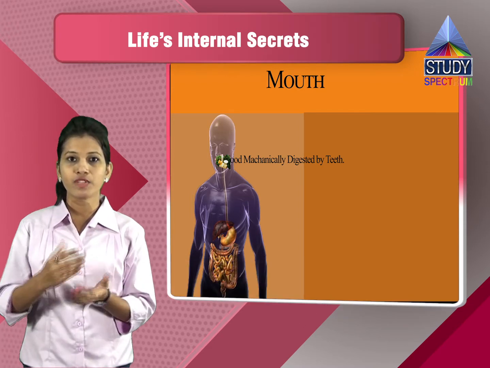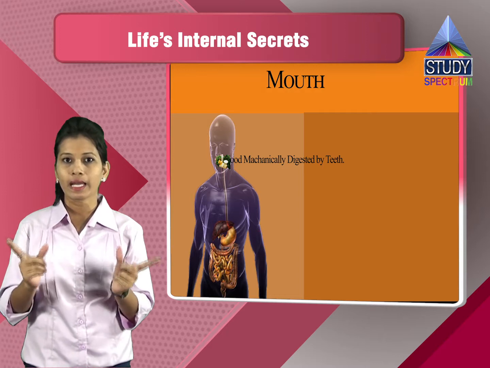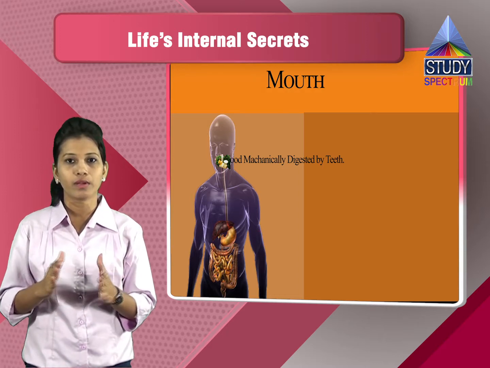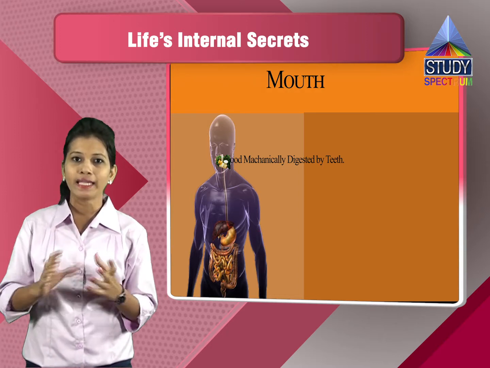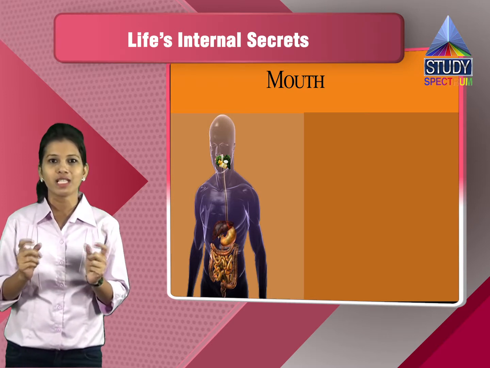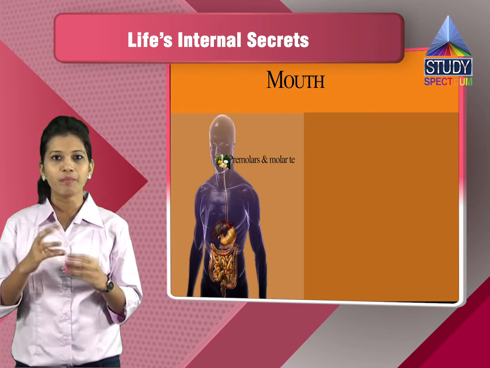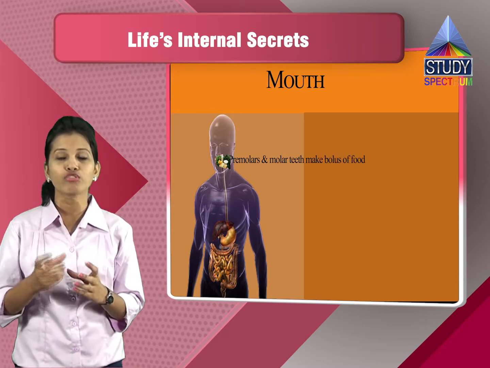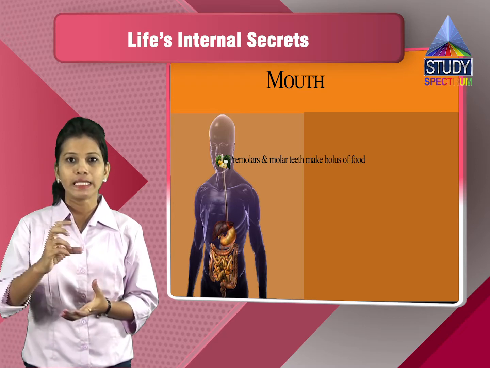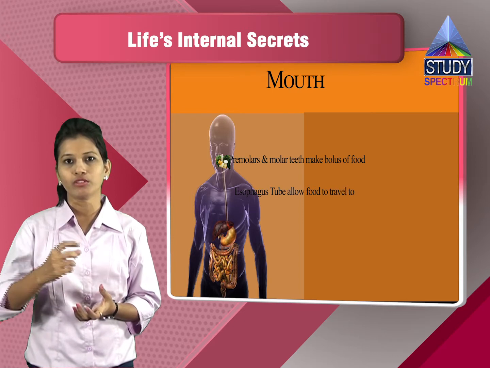There are incisors which help in tearing of the food. Then there are canines which help in breaking the food. And then we have the various teeth like premolars and molars, which help in making the bolus of the food. Then that bolus enters into the esophagus.